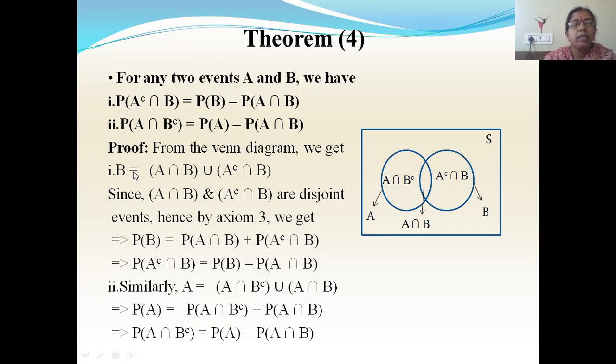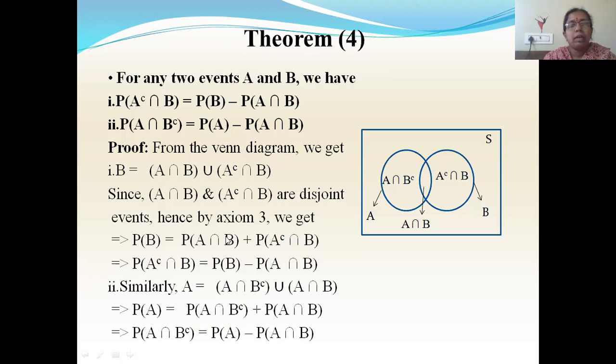So I can write B as A intersection B union A complement intersection B. Now these two are disjoint, you don't have any common part. They are not overlapping, so they are disjoint events. Hence by axiom 3, this P of B will be equal to P of A intersection B plus P of A complement intersection B.